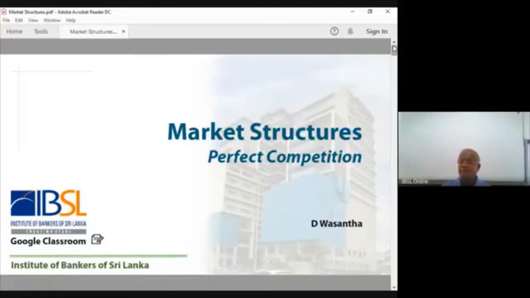But the MC curve is U-shaped. There is a one-to-one relationship between marginal productivity and the U-shaped MC curve. The MC curve is U-shaped because the marginal product of labor curve is inverted U-shaped.